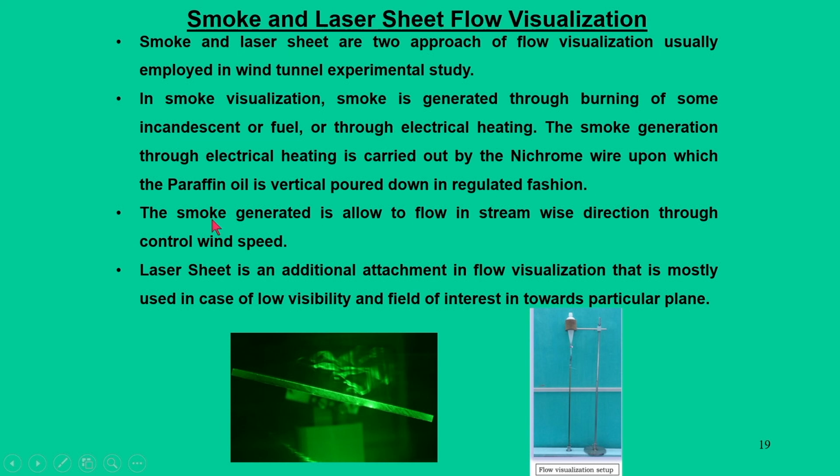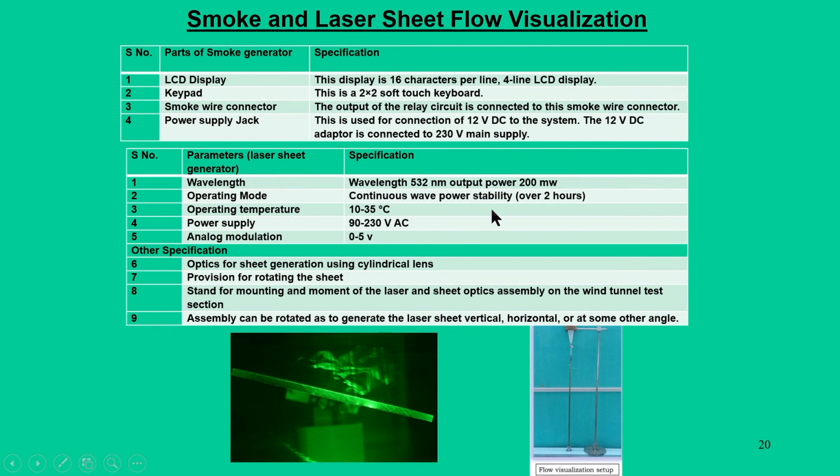The flow of the smoke path allows us to study the streamwise direction of wind speed. The laser sheet is an additional attachment for flow visualization that is mostly used when there is low visibility and the field of interest is a particular plane. So, these two things run in parallel. If you are unable to see the flow because of low visibility, then we can illuminate the test section through a laser sheet. And in our wind tunnel, we have the capability of both smoke and laser sheet flow visualization techniques.